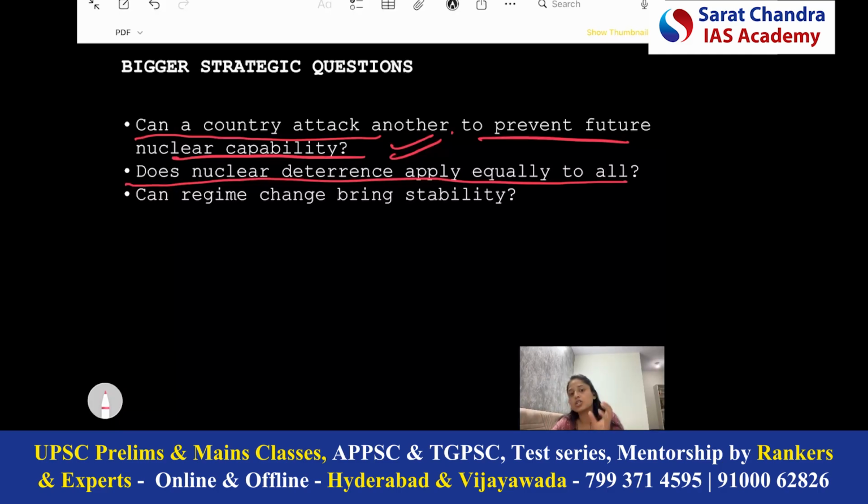So the main issue is, if nuclear weapons are dangerous, why do some countries have them permanently while we are resisting Iran and stopping Iran from doing that? So this is the second important issue.